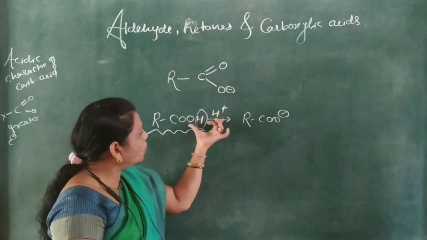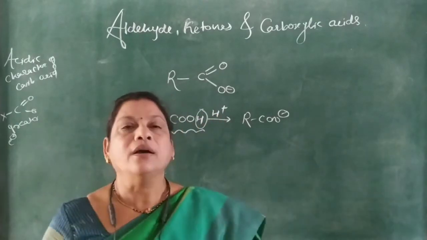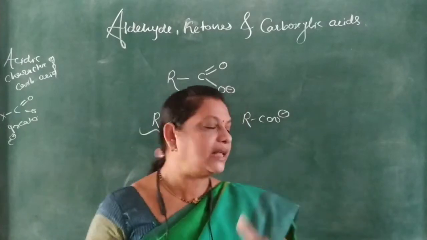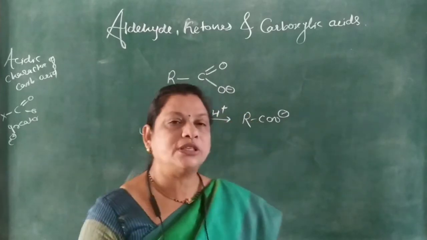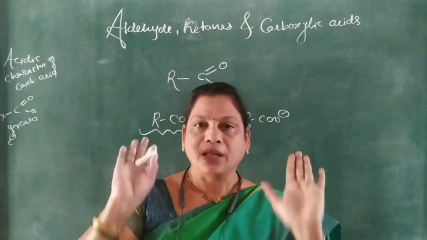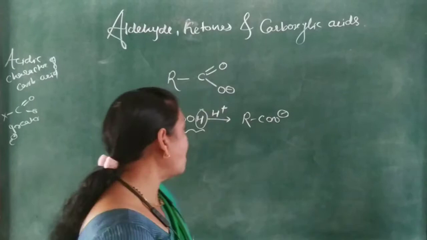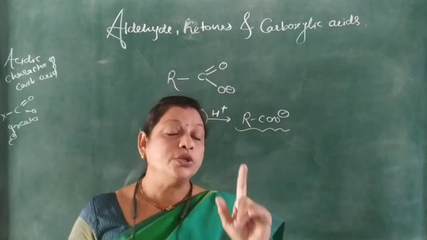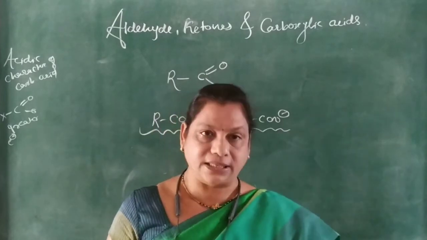According to Lowry-Bronsted theory, in aqueous as well as non-aqueous state, as it produces H positive ion, it acts as an acid. Now this RCOO negative acts as the conjugate base of the given acid.